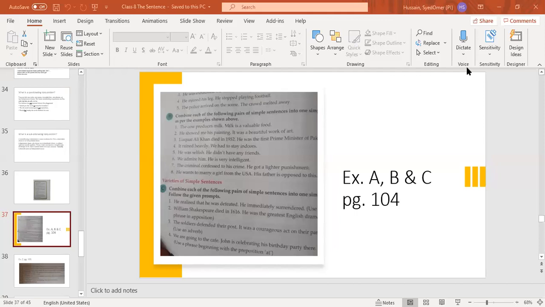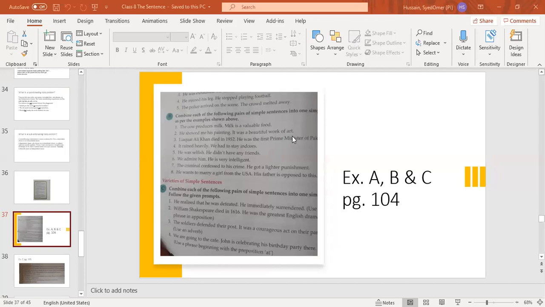Now look at the second sentence. He showed me his painting. It was a beautiful work of art. Now students, there are two verbs: showed in the first clause, was in the second clause. It in the second clause, he in the first clause are the subjects. Now you have to join it. How can we join it? He showed me his beautiful painted work of art.